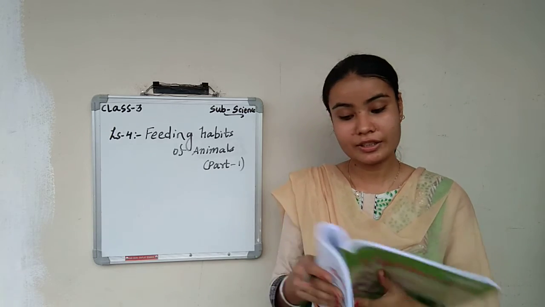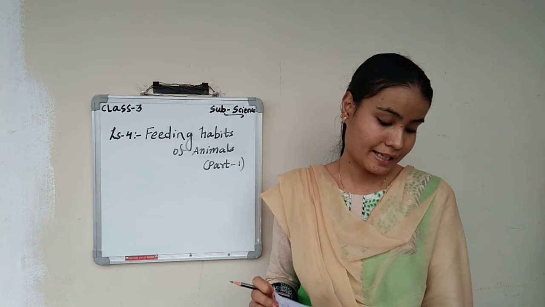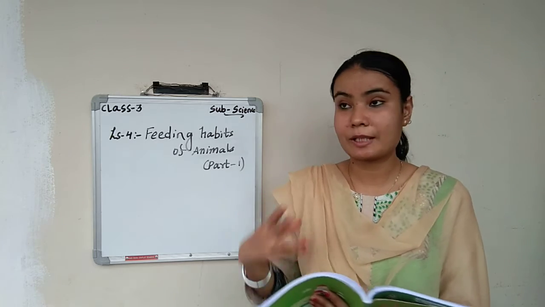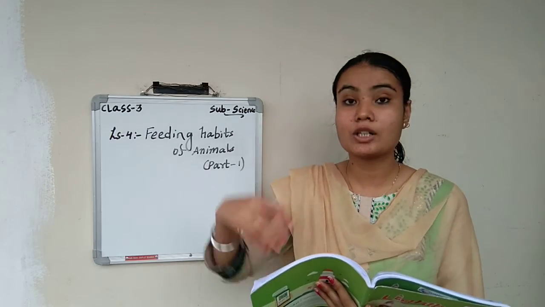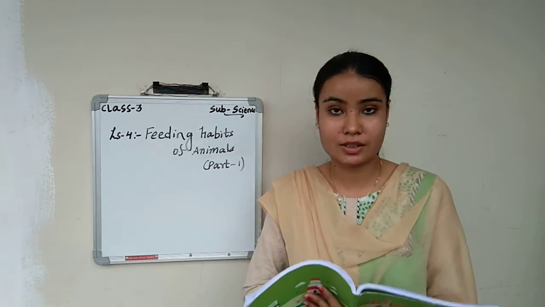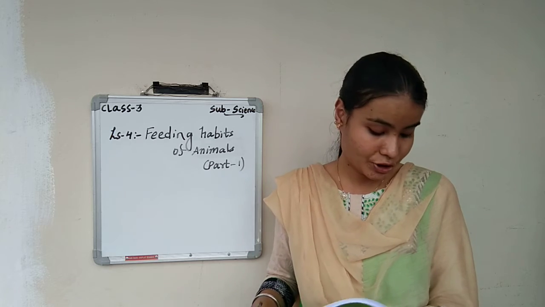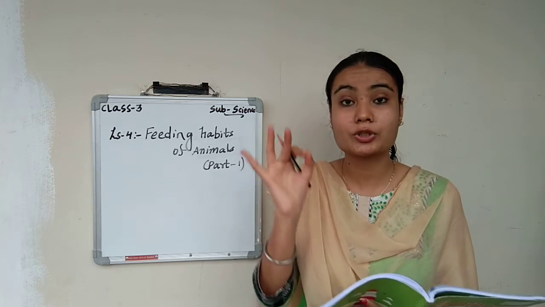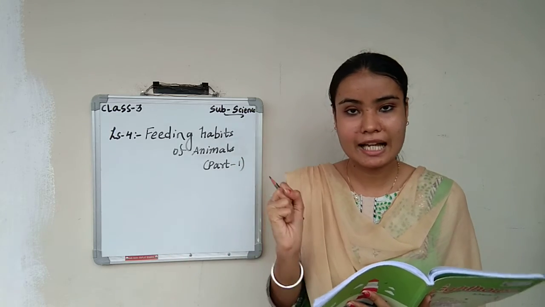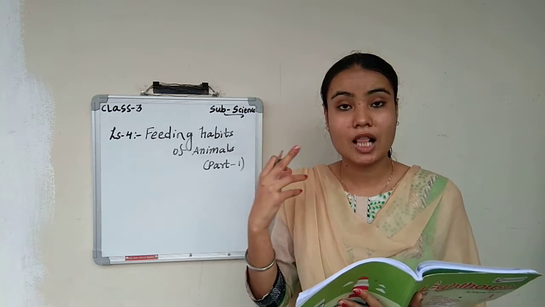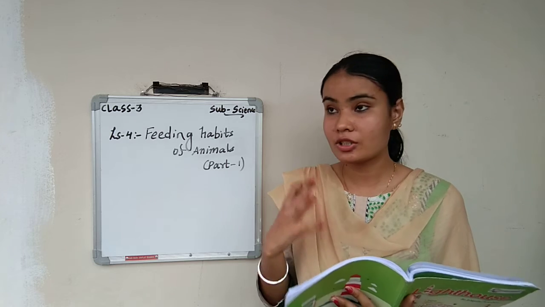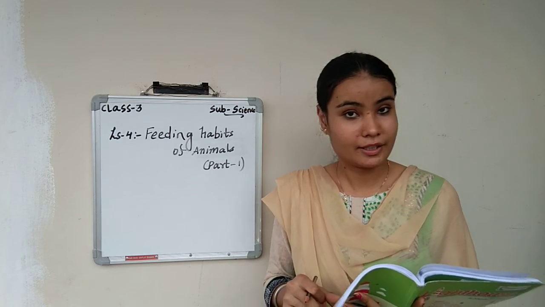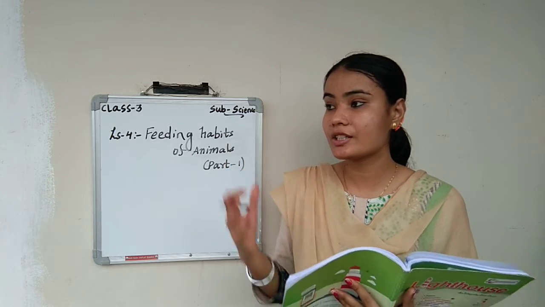Okay children, so these were the food for the animals. Like animals were divided into 3 types and how we are giving them food, what type of food we were giving to the animals and what in return the animals are giving to us. Okay, in the next session we will see the feeding habits, like what things they will use to eat food, whether hands, whether tongue, whether teeth. Okay, so these are the few things which animals will use. Let us discuss this thing in the next session.